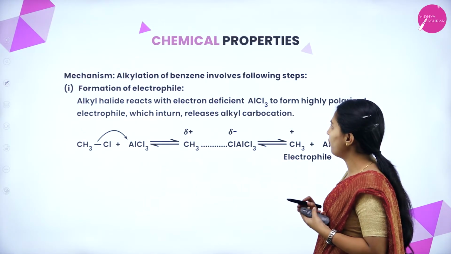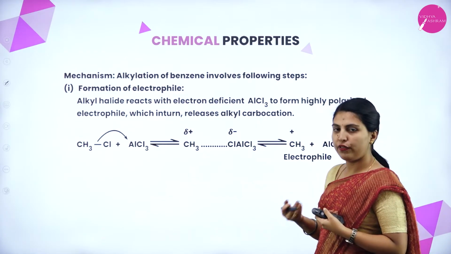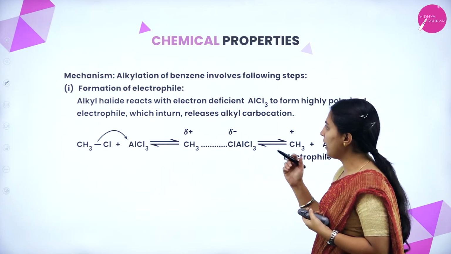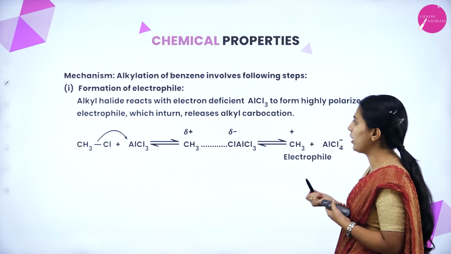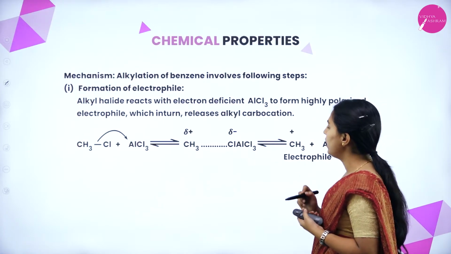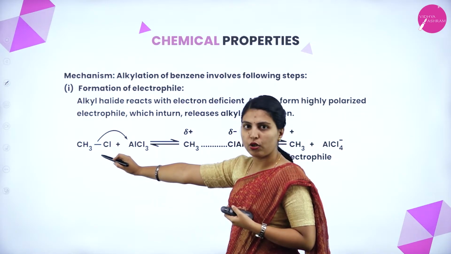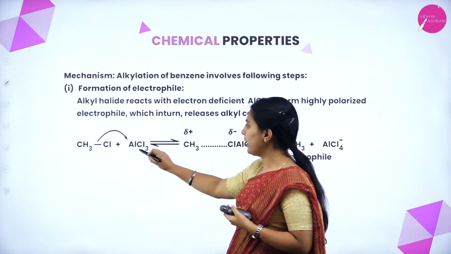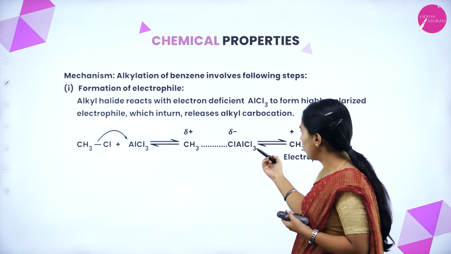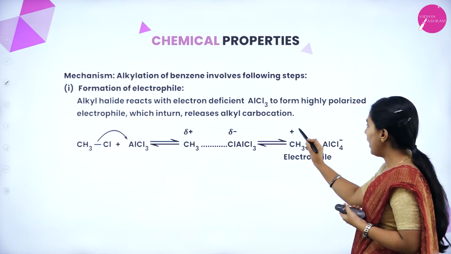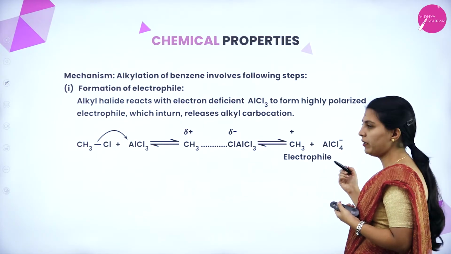Mechanism: alkylation of benzene involves the following steps, that is formation of electrophile, attack of electrophile, and loss of proton. Alkyl halide reacts with electron deficient aluminum chloride to form a highly polarized electrophile, which in turn releases an alkyl carbocation. Here the alkyl halide will be treated with aluminum chloride. It will form alkyl on one side, chloride on the other side. So the alkyl will become the electrophile, with the aluminum chloride as the nucleophile.